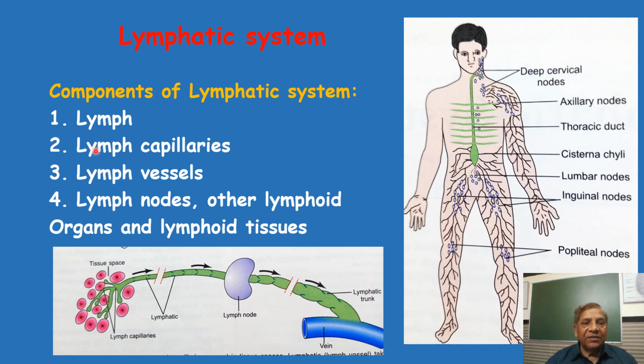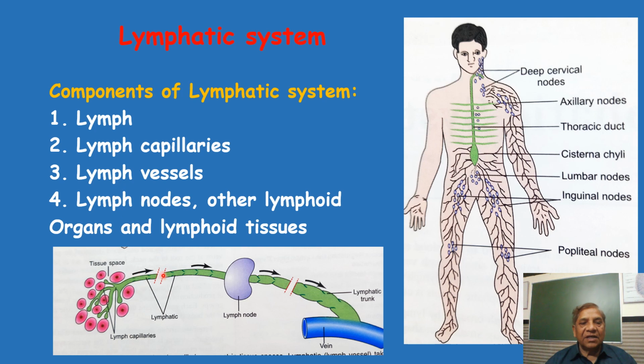The second component of the lymphatic system is the lymph capillaries. As we can see in this diagram, the intercellular space is filled with tissue fluid, and here the lymph capillaries are present. They are blind-ended and they absorb this interstitial tissue fluid and form the lymph, which flows into the small lymph vessels. The third component after the lymph and lymph capillaries is the lymph vessels.